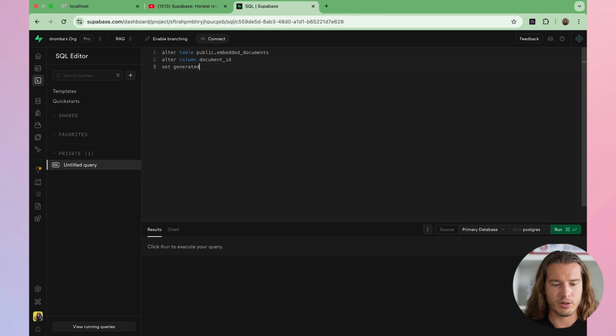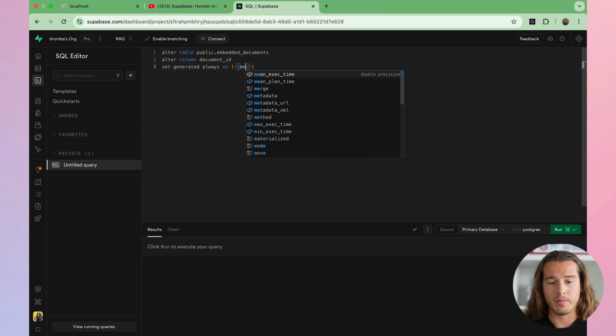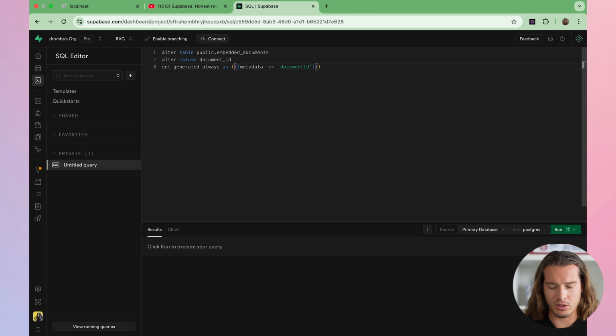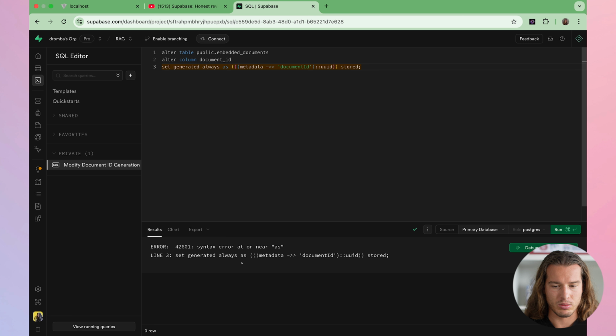And now we want to auto-generate it from the metadata, as we said. So we will set generated always as metadata document_id, and we just need to cast it to UUID. We're also going to add stored in the end, which basically means that this value is physically in the database and it will update every time the value is updated. So if we run it, we have a problem.